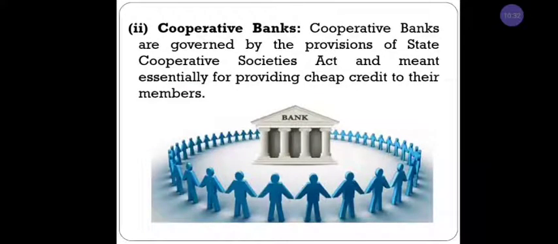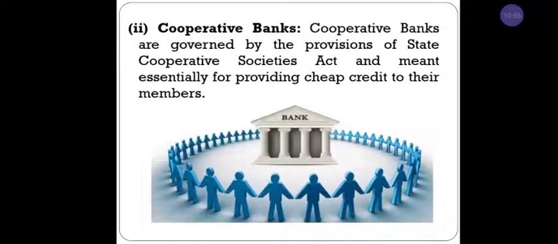And next we have cooperative banks. Cooperative banks are governed by the provisions of the State Cooperative Societies Act and are essential for providing cheap credit to their members. When a cooperative bank wants to start, it has to follow the rules and regulations prescribed in the Cooperative Societies Act.